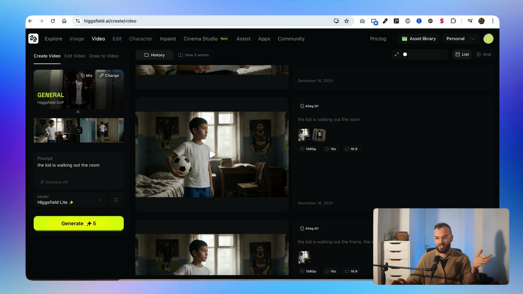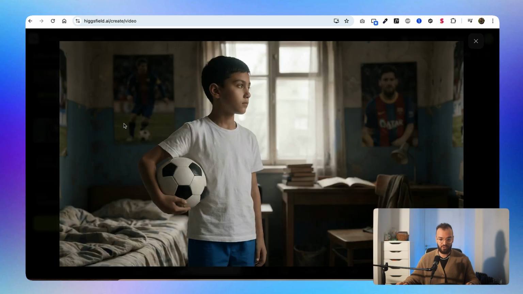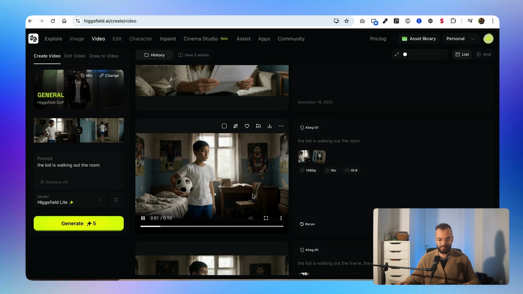Then I also had to do some transitions in between scenes. So what I did is that with Kling you can add a start frame and an end frame. So this is my start frame and this is the end frame. And I just said, okay, the kid is walking out of the room. And as you can see, I ended up with that.